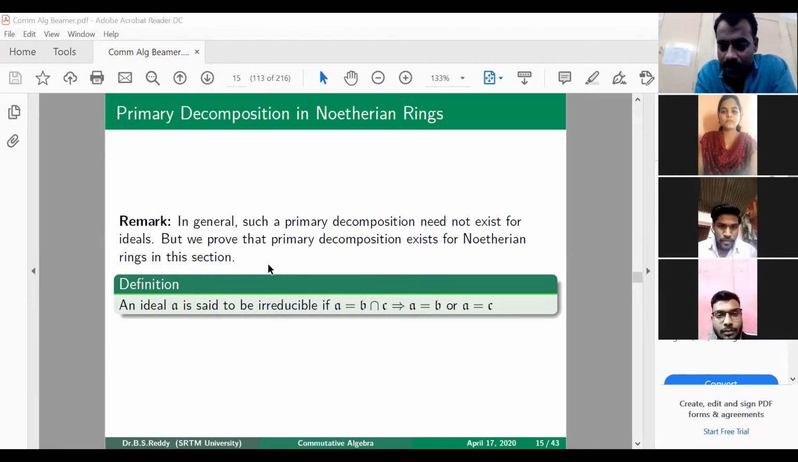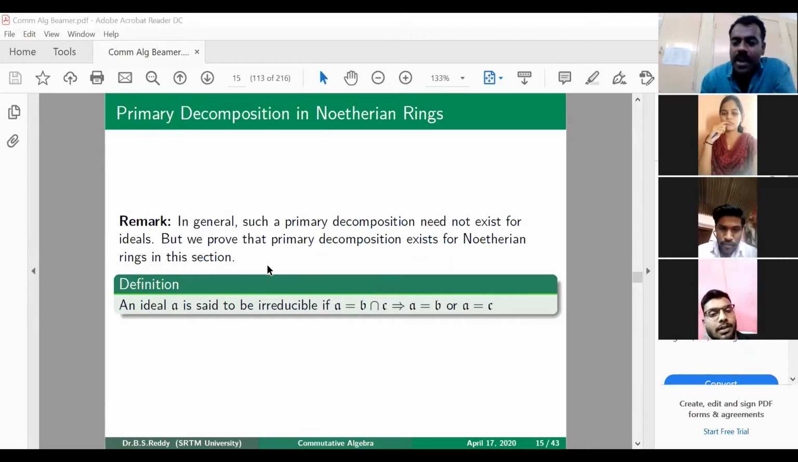So we say that an ideal is reducible if A is the intersection of two ideals, but it is not equal to any one of them. Then we say it is reducible. Irreducible means A is the intersection of two ideals implies A should be equal to one of them. It cannot be strictly contained in both the ideals.